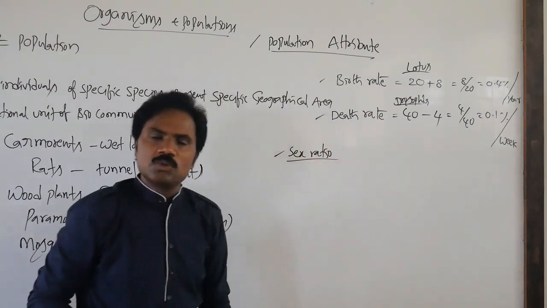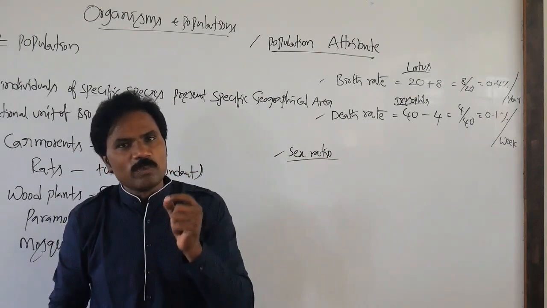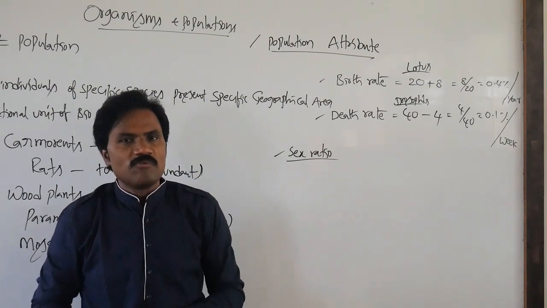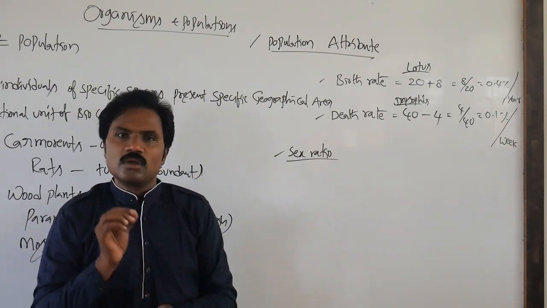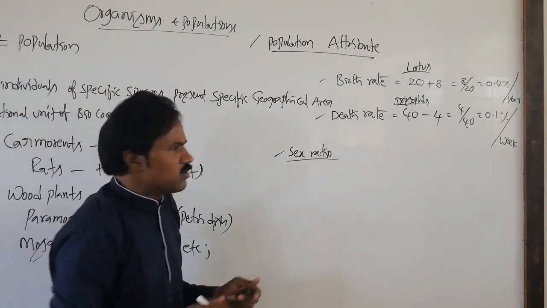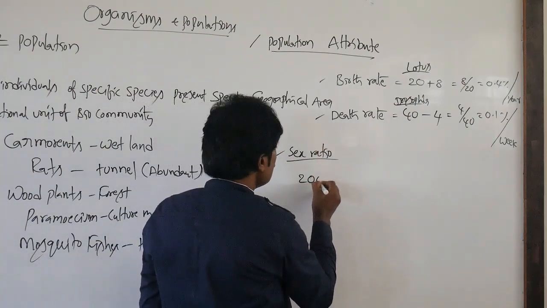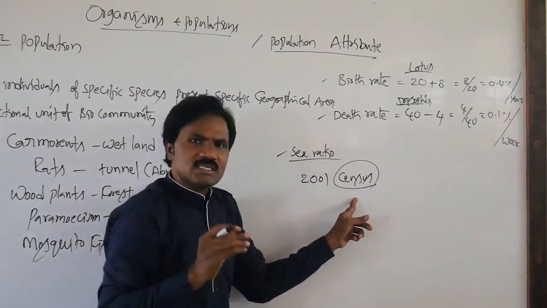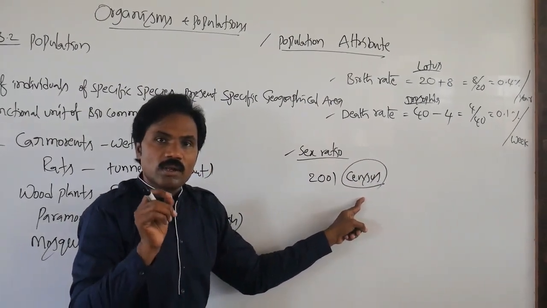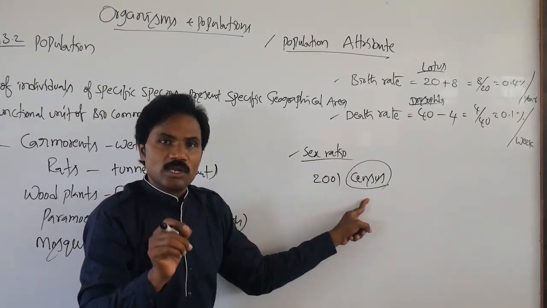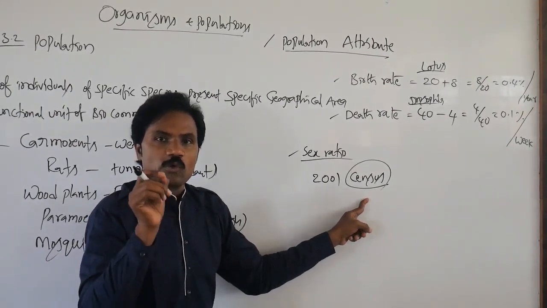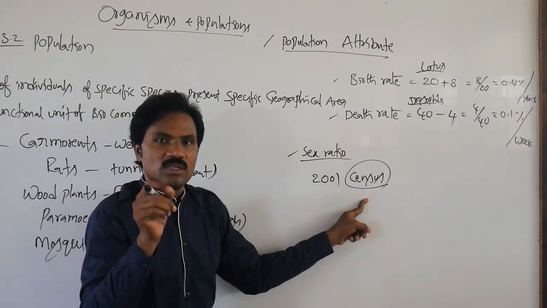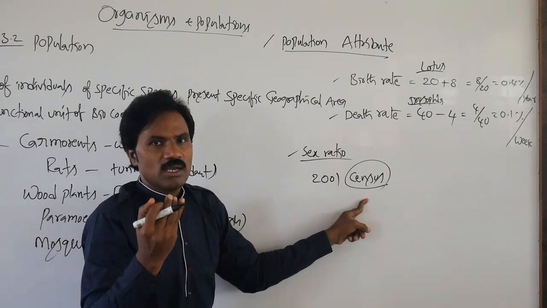Apart from this, another very important attribute is the sex ratio. What is the sex ratio in human beings? For every 1,000 male individuals, how many female individuals are present? Based on the 2001 census, the calculation of the total number of individuals in human beings is indicated in the form of a census, done once in a decade.